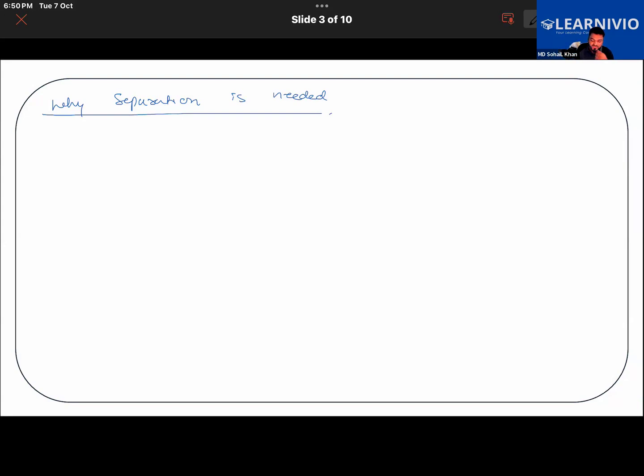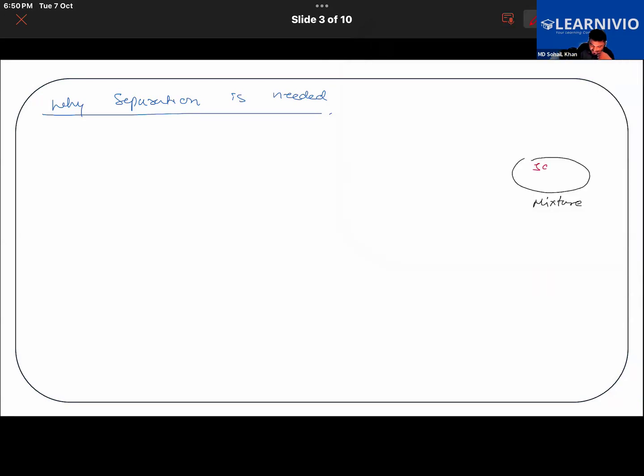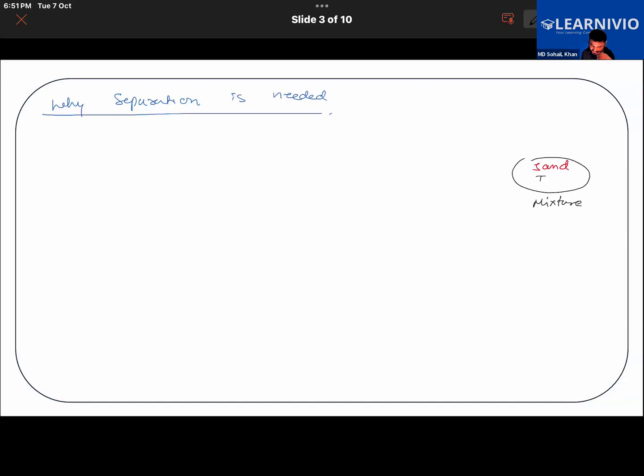Or suppose, for example, there's a mixture of something, let's say sand and iron. Let's take the previous example. Here we need iron from it. So to obtain the useful substance from the mixture, we do separation of substances.